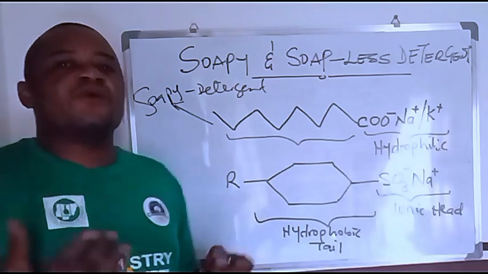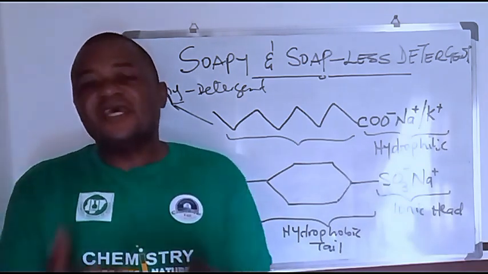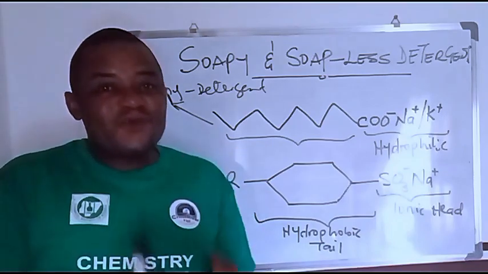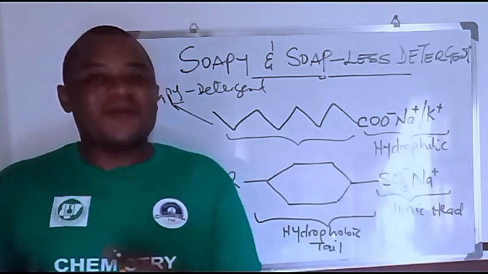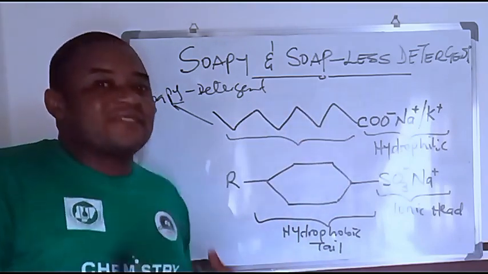So when you see someone refer to soap as a soapy detergent, know that the person is not making a mistake, because it is a sodium or potassium salt of long chain carboxylic acids with ionic heads that are actually carboxylate ions.